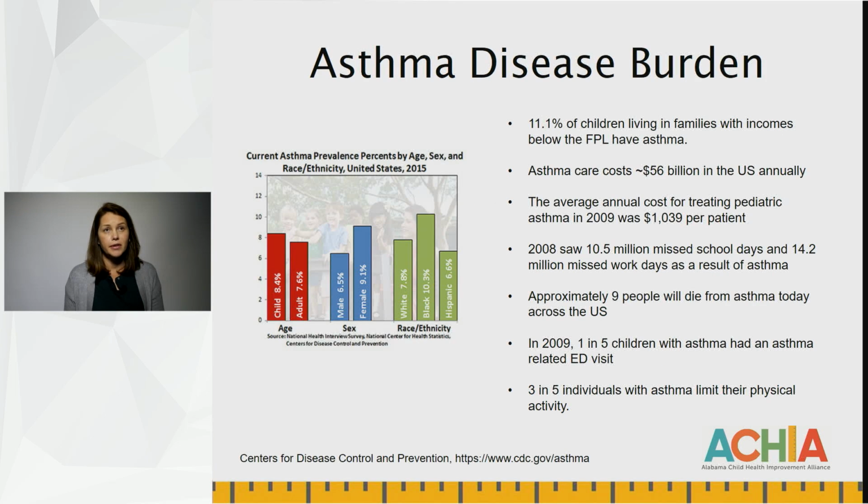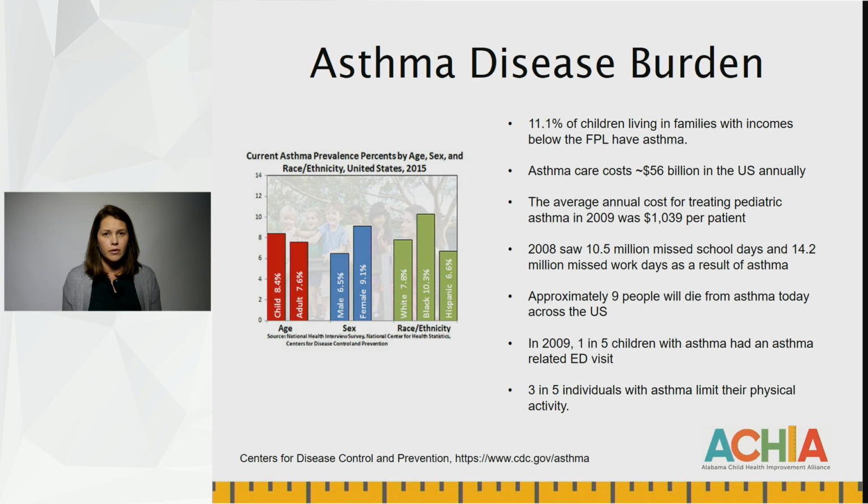The asthma disease burden. Asthma is a very common chronic disease. It affects a little over 11% of all children living in families with incomes below the federal poverty level. It is also more common in minority populations, which creates health disparities related to asthma outcomes. It is very costly from a public health perspective. It costs the U.S. about $56 billion annually to care for asthma.